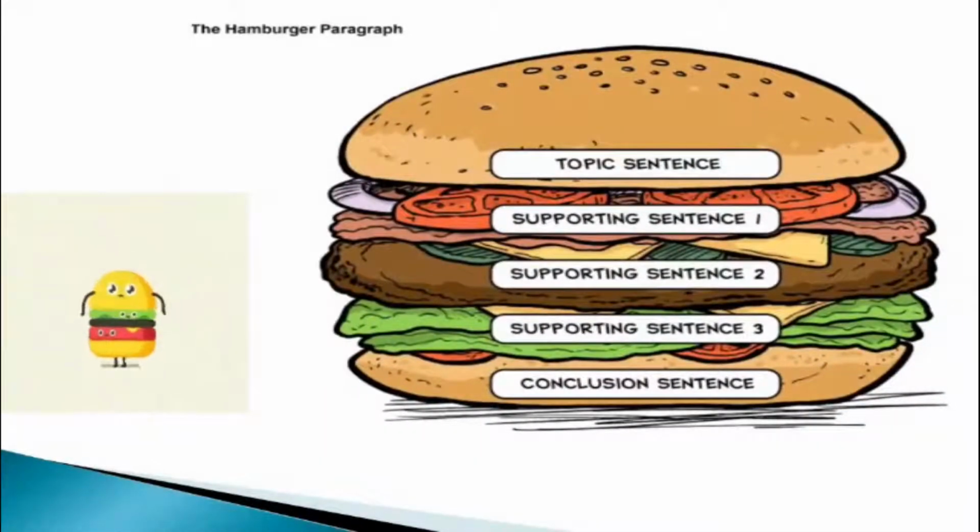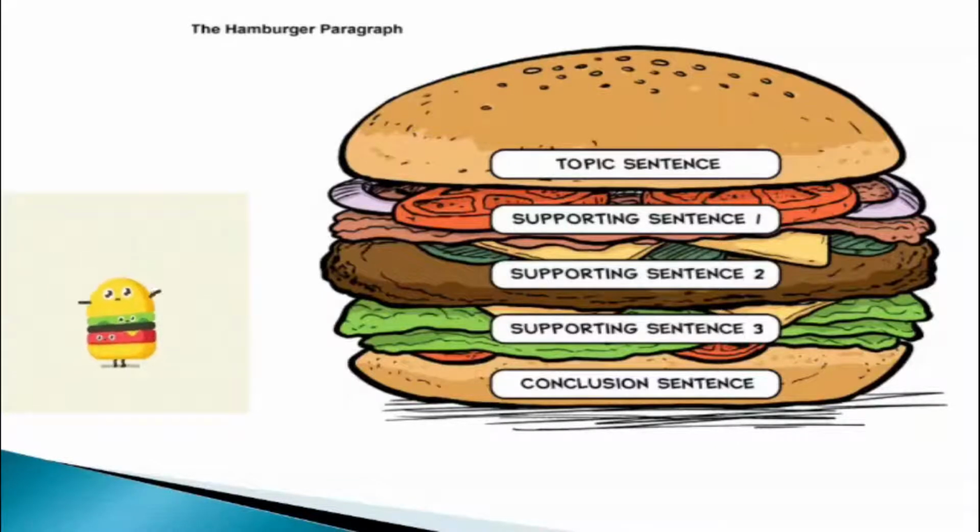So the first thing that you need to remember in paragraph writing is the hamburger. Oh, so tasty and it looks yummy. If you want your paragraph to look yummy, then your paragraph should start with a topic sentence and it should conclude with a sentence which again talks about the topic sentence.